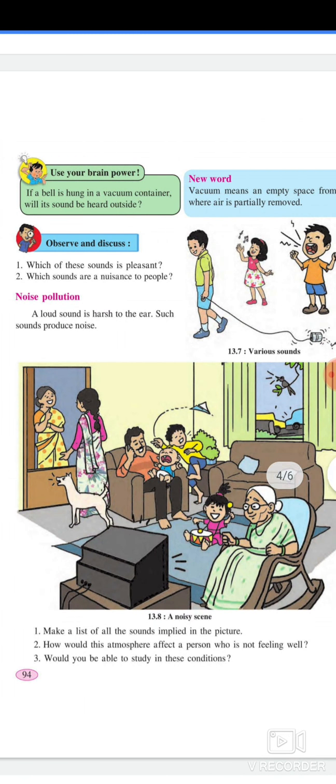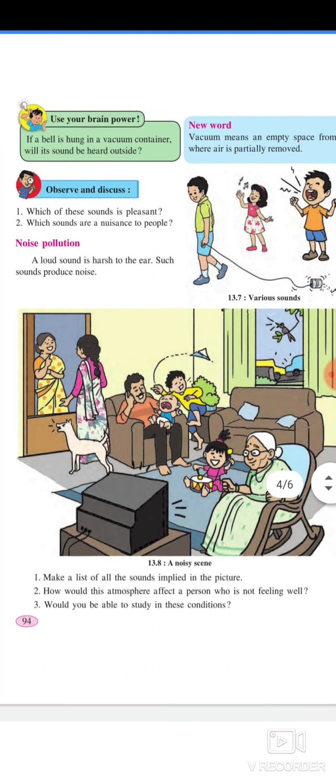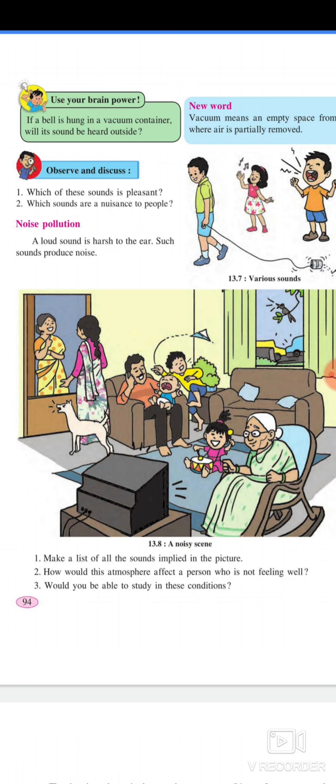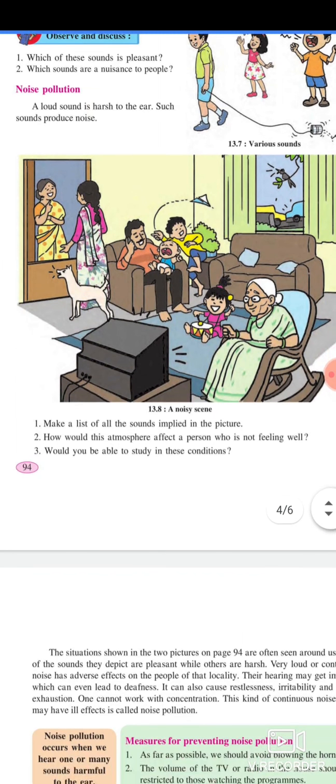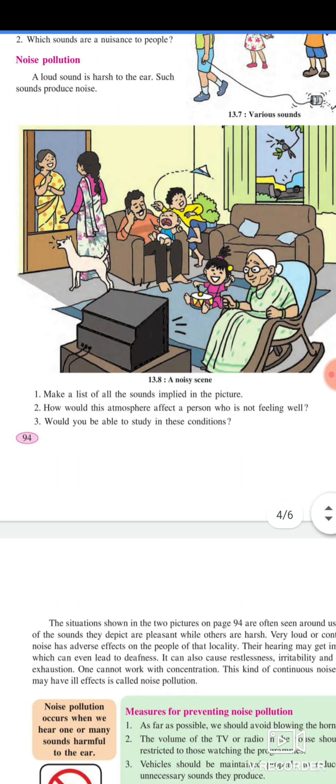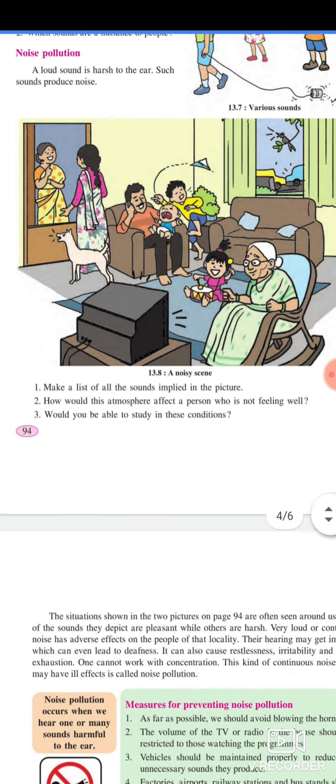Observe and discuss. First, which of these sounds is pleasing? Second, which sounds are a nuisance to people? Noise pollution. A loud sound is harsh to the ear. Such sounds produce noise. First, make a list of all the sounds implied in the picture. Second, how would this atmosphere affect a person who is not feeling well? Third, would you be able to study in these conditions?